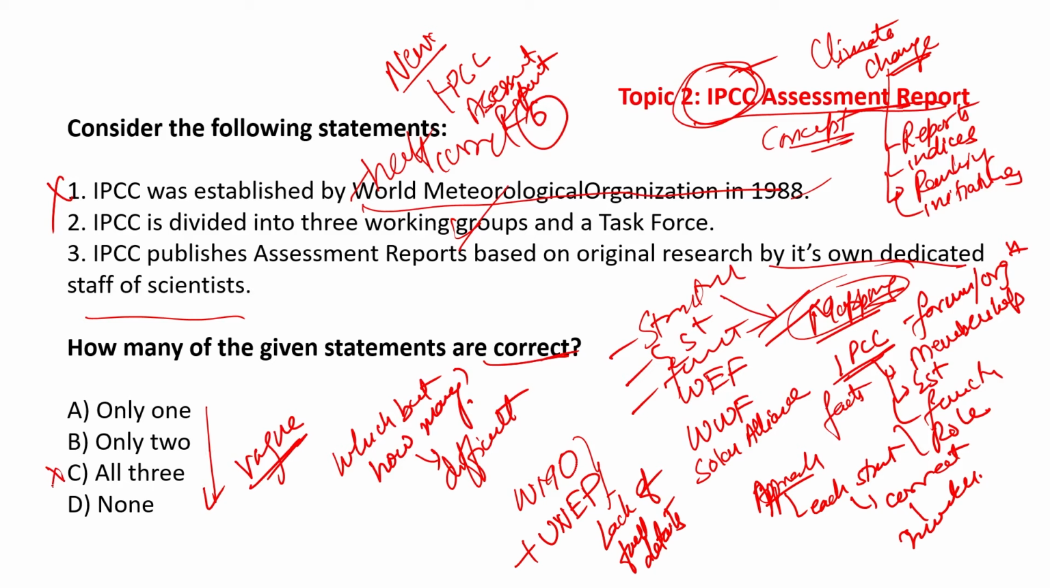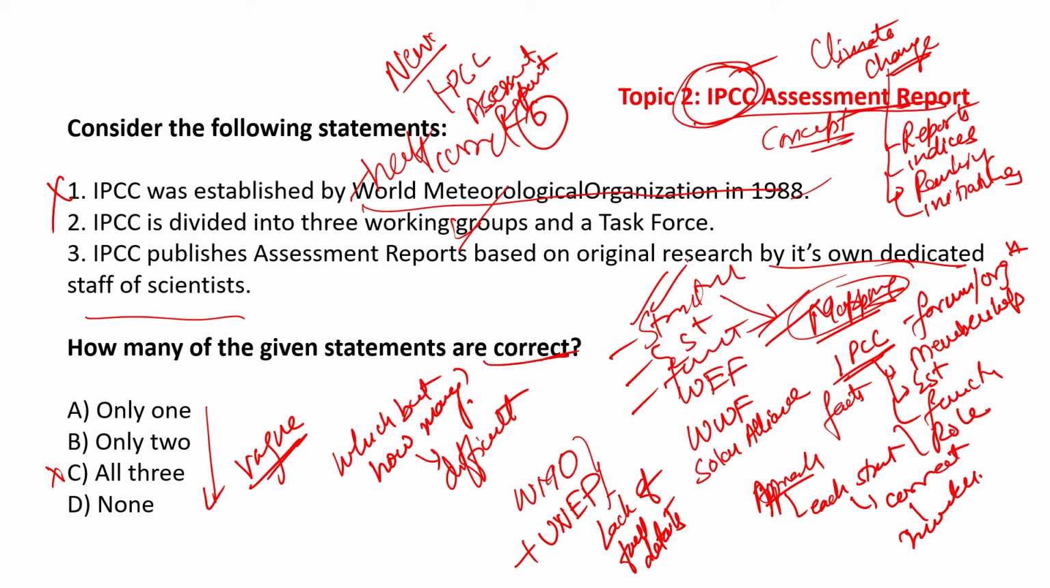Next, IPCC is divided into 3 working groups and a task force. Like I said, if you know the structure, it is correct. Group 1 deals with the physical science basis of climate change. Group 2 deals with climate change impact, adaptation and vulnerability. And group 3 deals with the mitigation of climate change. So that is correct.